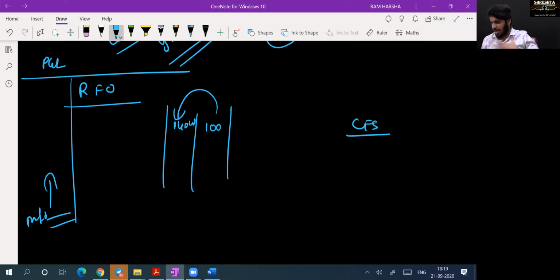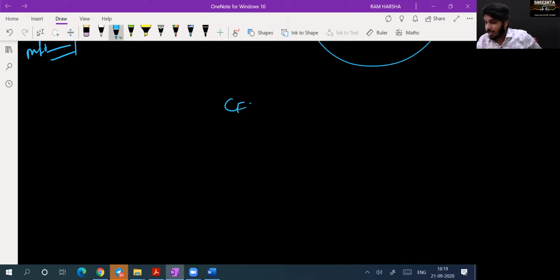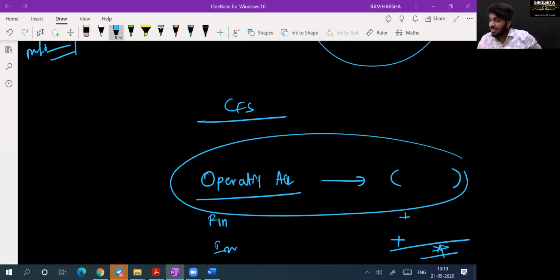Wait, I opened the cash flow statement. You know cash flow statement operating activities? Yes, sir. Operating activities in the cash flow statement is negative. Negative. Financing activity is positive. Investing activity is positive. Overall cash flow positive only. But operating cash flow is negative.